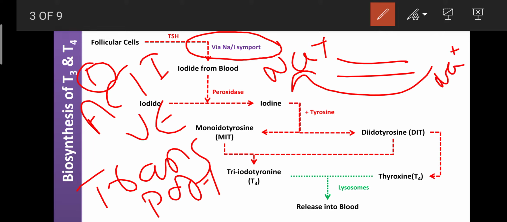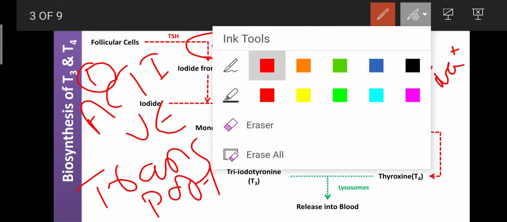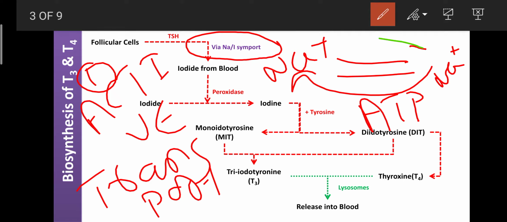Okay, so due to the movement of sodium from extracellular fluid into the intracellular fluid of the follicular cell, it can create one type of energy, that is ATP. This ATP is helpful for the movement of the iodide from extracellular fluid into the intracellular fluid by an active transport mechanism.